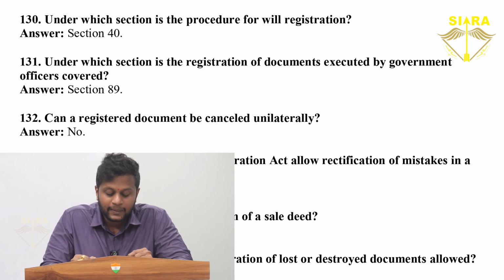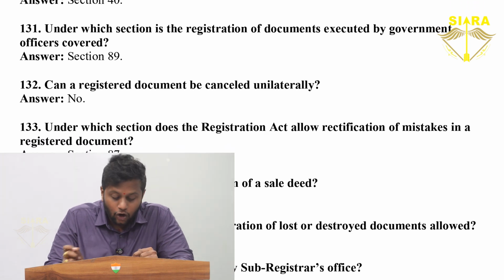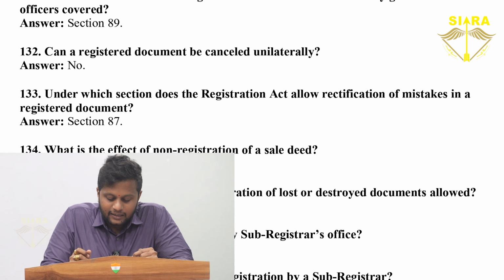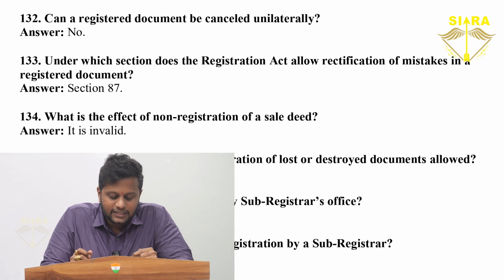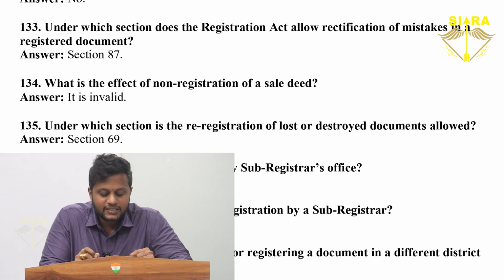Section 89. Can a registered document be cancelled unilaterally? No, it cannot be done. Under which section does the Registration Act allow rectification of mistakes in a registered document? Section 87. What is the effect of non-registration of a sale deed?